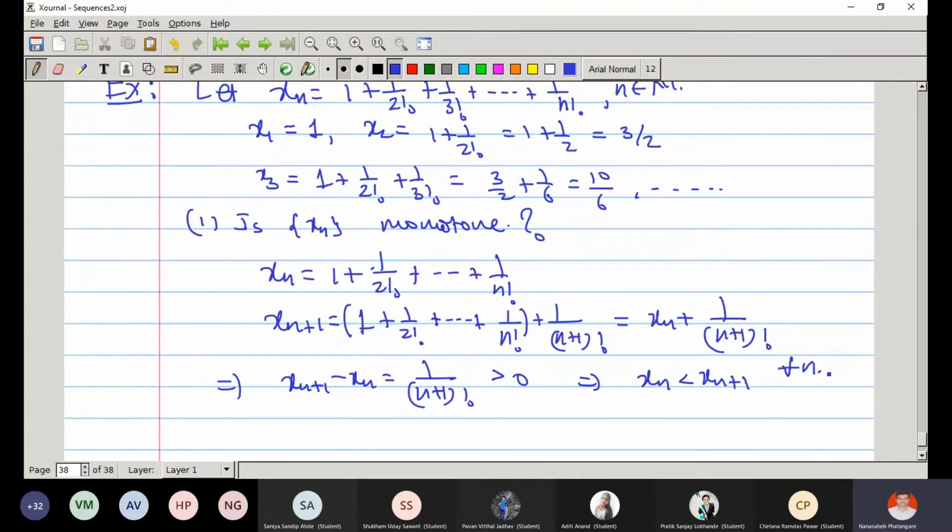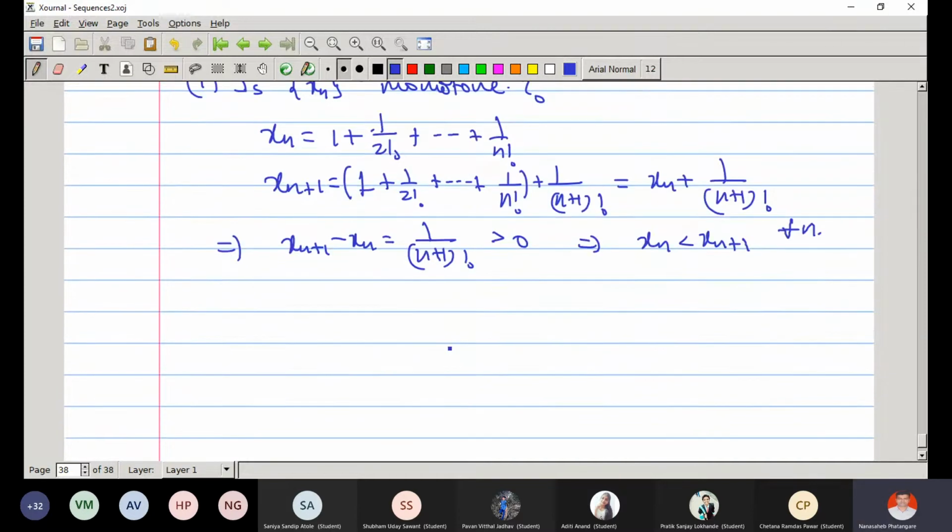Is it true for each n? 1, 2, 3. Yes, sir. Therefore, xn is monotonic increasing because terms are increasing. Next term is greater than previous one.